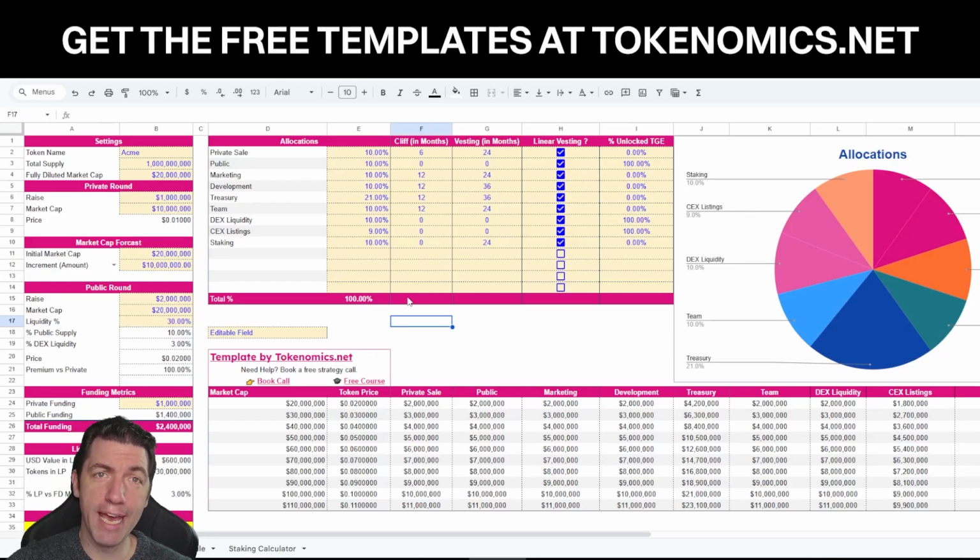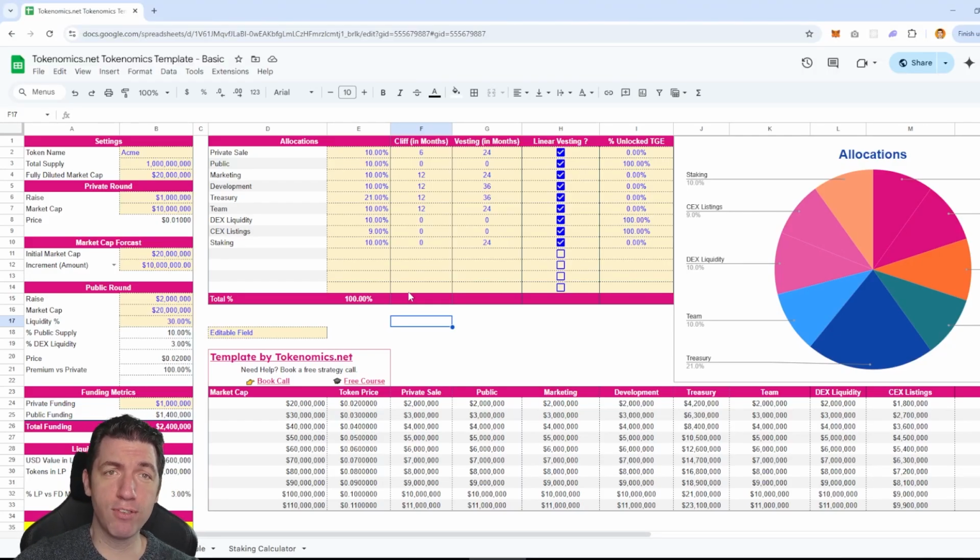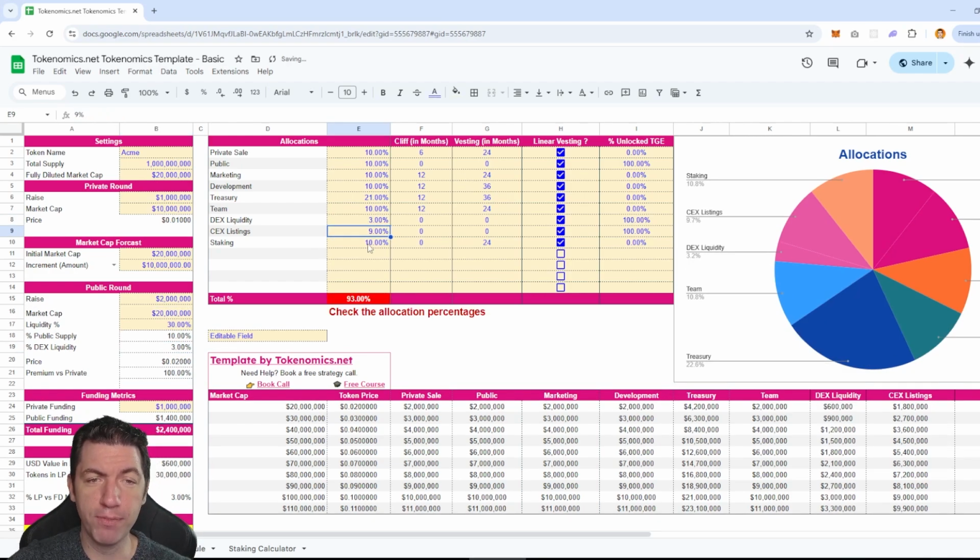So now that I've gone ahead and adjusted my liquidity for my decentralized exchange, I also have to make some adjustments now to my allocation. As you note over here, we have 3% of our supply for our decentralized exchange liquidity. So I'm going to change this now from 10% to 3%. You can see how I've moved this right here.